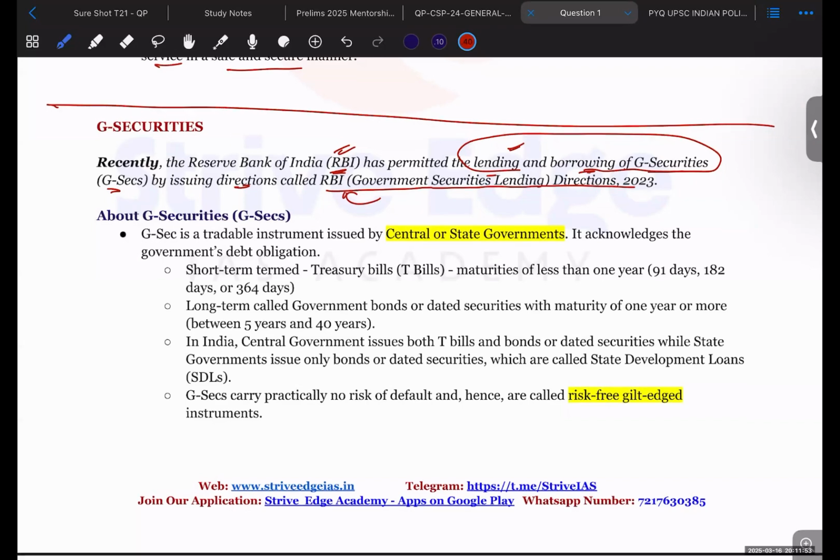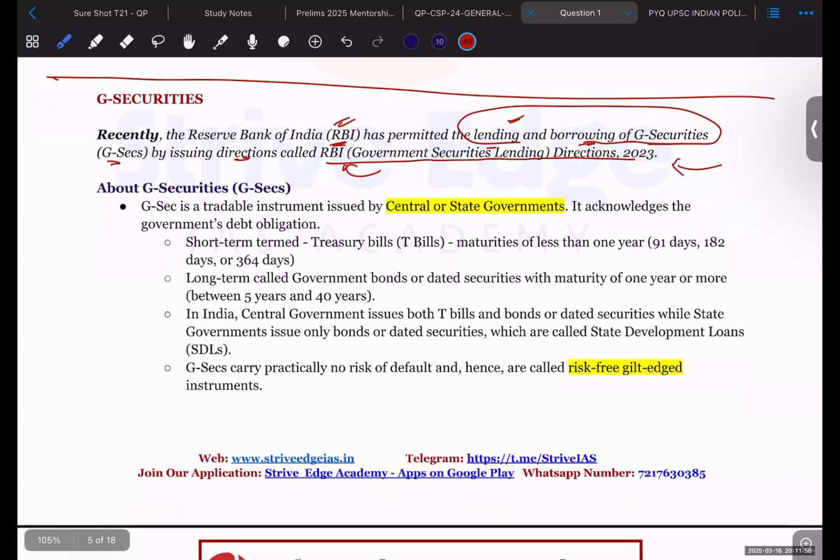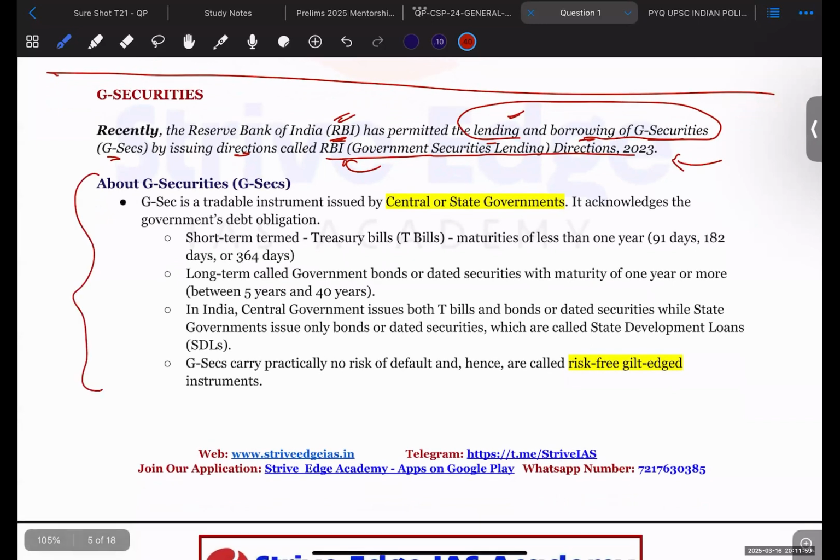Now, what are G-securities? A G-security is a tradable instrument issued by the central government or maybe the state government. It is just a type of debt that the state government or the central government takes up, and they issue these government securities or government bonds and take up money from the market. These government securities can be short term or long term.